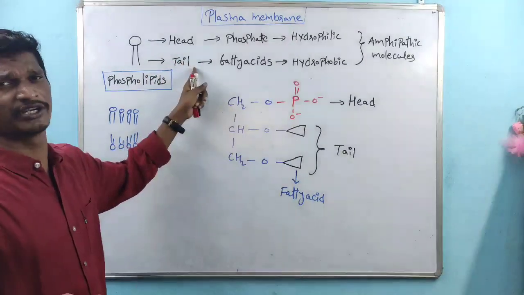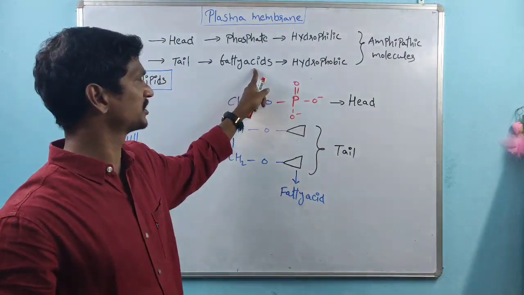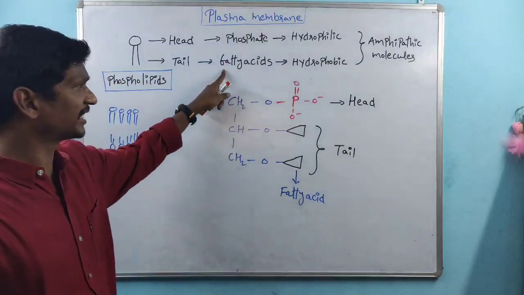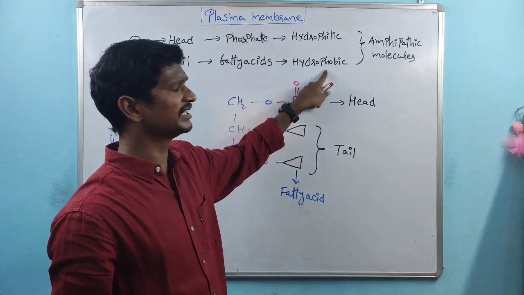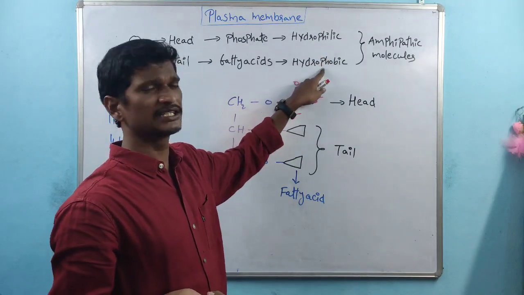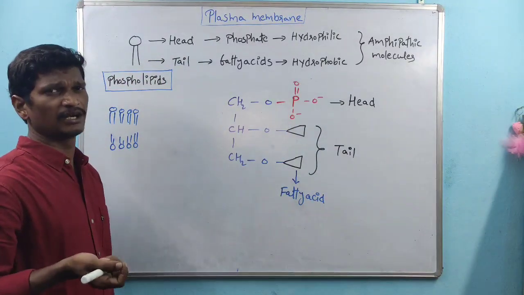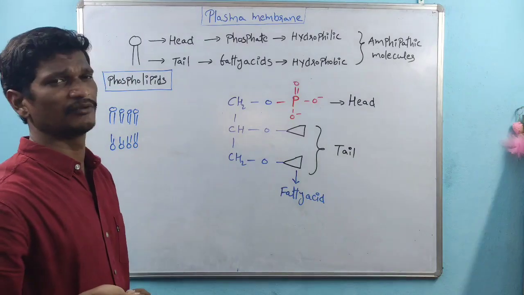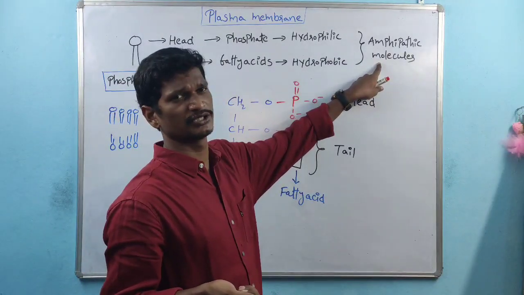And coming to the tail moiety, the tail moiety contains fatty acid molecules. These fatty acids are hydrophobic in nature. So one attracts the water molecule, the other hates the water molecule. Any single component having the two natures is called an amphipathic molecule.